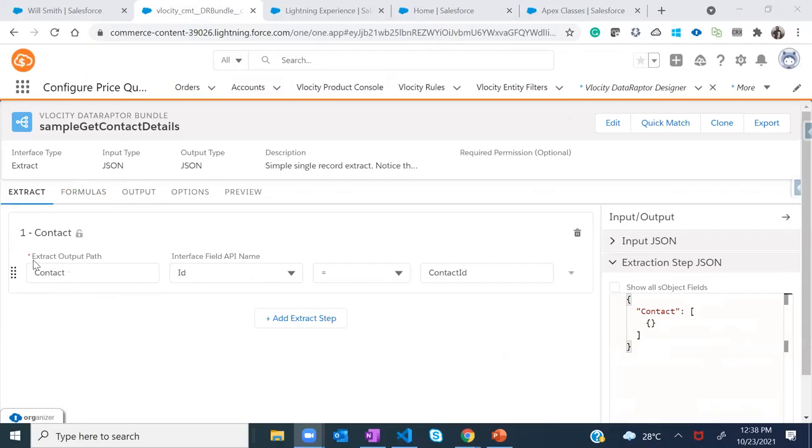Let's say you are planning to fetch the ID of a contact. What you'll have to do is, obviously, this is the object name, and this would be the exact field. So in contact, the primary key is ID only, and